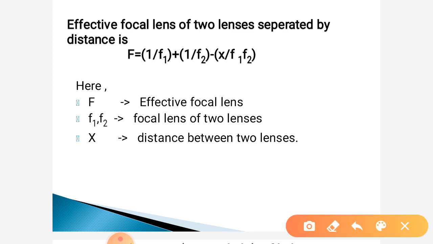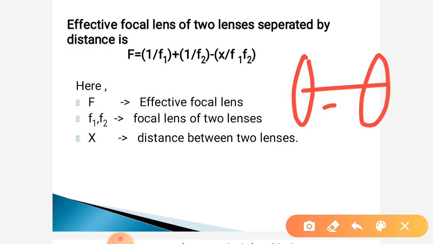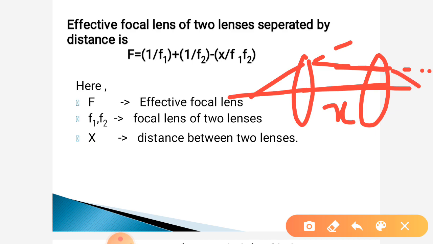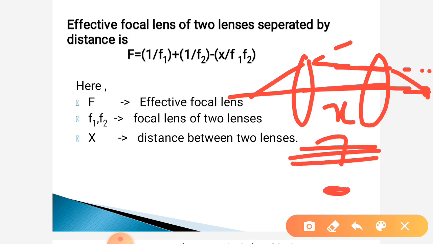Next, if we take two thin lenses separated by some distance x, then light is incident on it, deviates again here, and forms the image at this point. Then what is the effective focal length of this combination?